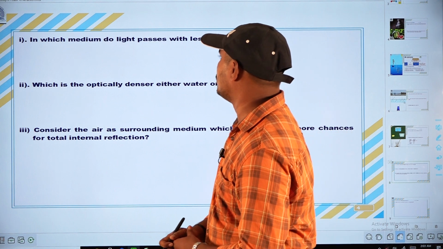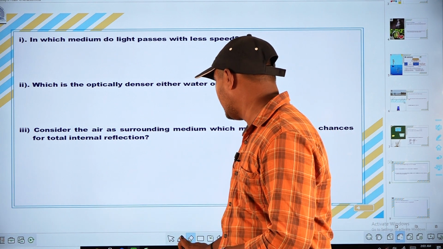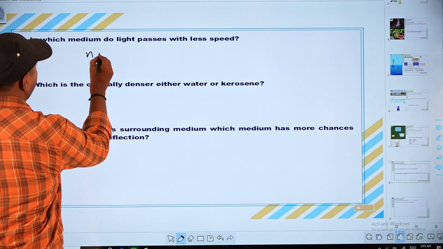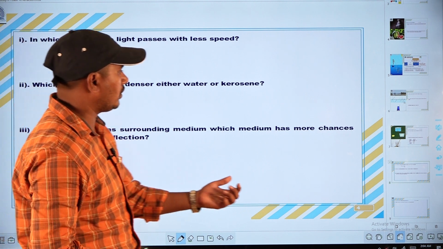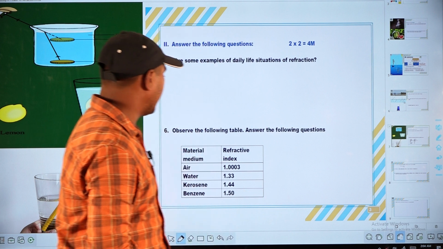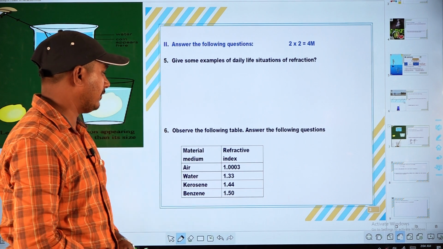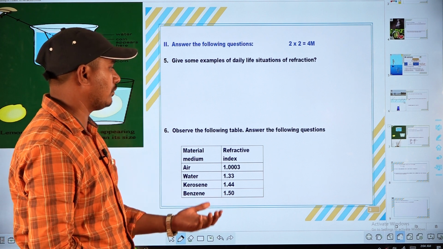In which medium does light pass with less speed? You know very well the relation between the speed of light and refractive index. The refractive index is inversely proportional to speed. So the medium with the higher refractive index has less speed of light. Observe carefully: benzene has the highest refractive index, so it has the least speed.